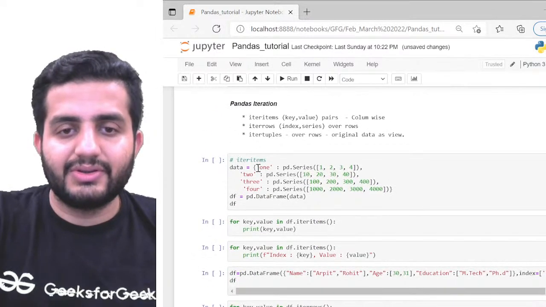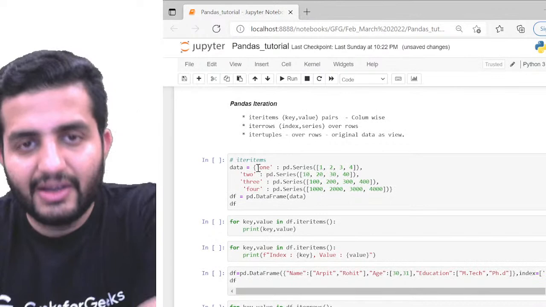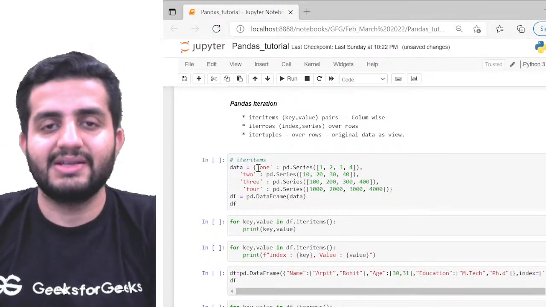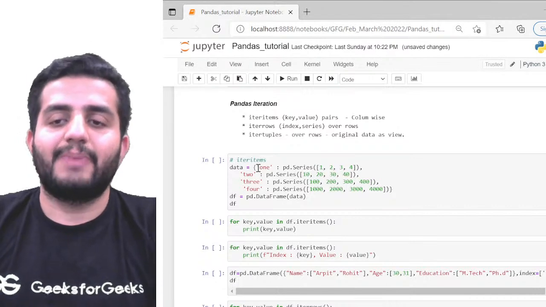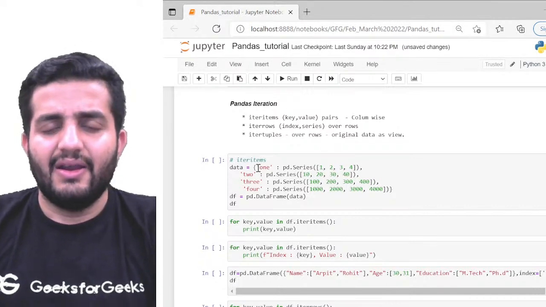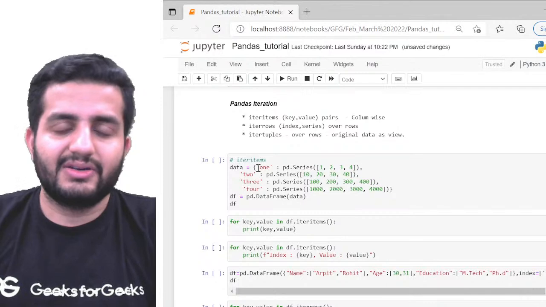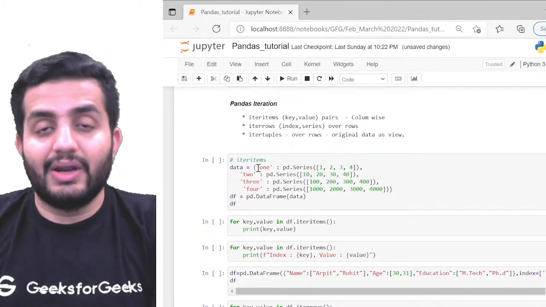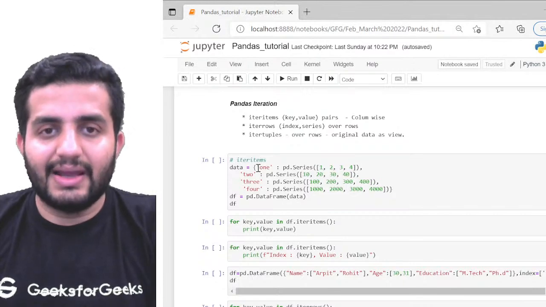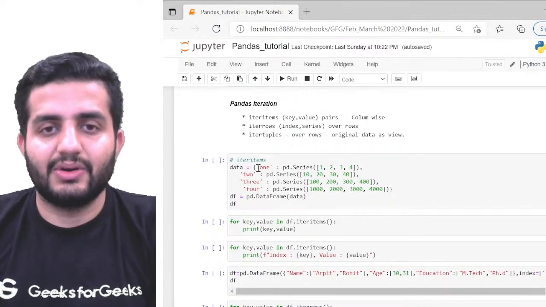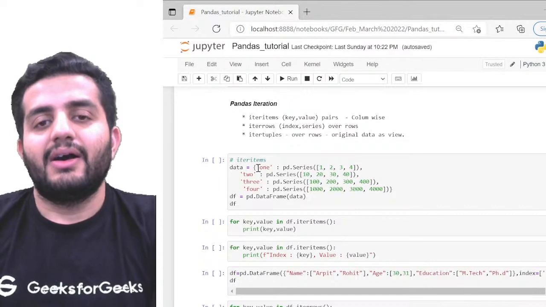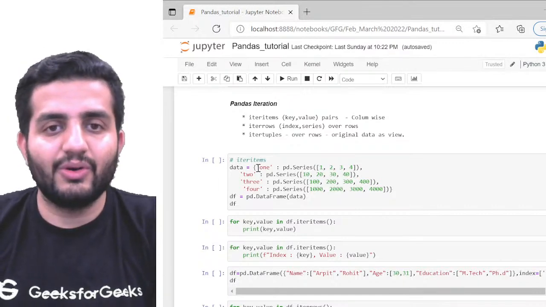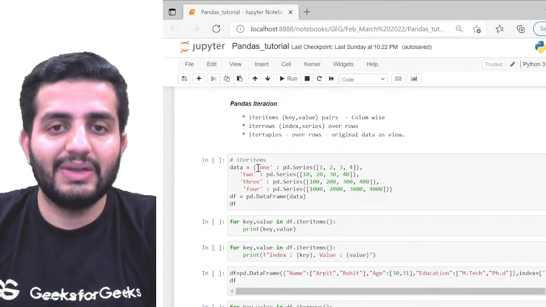Wonderful. So let me quickly go through again an interesting function available in Pandas: iteration. Pandas iteration is again one of the very interesting topics, guys. You can definitely iterate over the elements of Pandas data frames. There are multiple ways to iterate. Iterate means you're iterating over the elements, right? So ultimately, that's what we need.